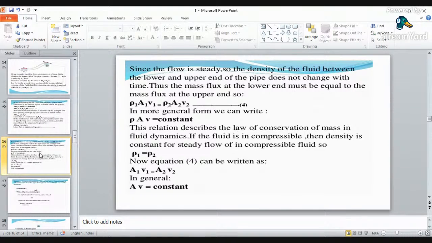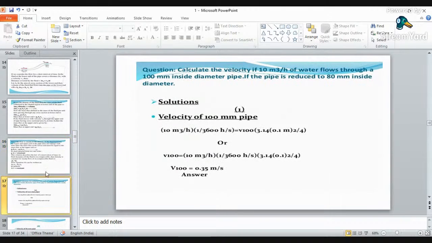While deriving the continuity equation, we have considered a few assumptions: the flow is steady, it is incompressible, and it is rotational. It is not an ideal flow. Next, it is based on the law of conservation of mass. We will just go through a few examples.